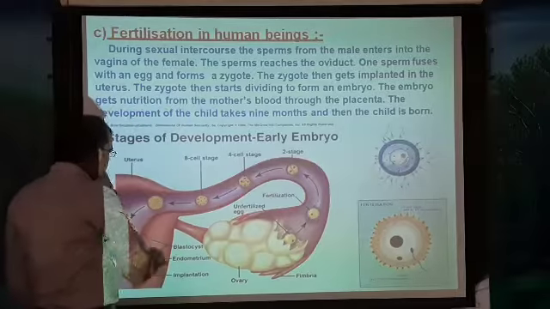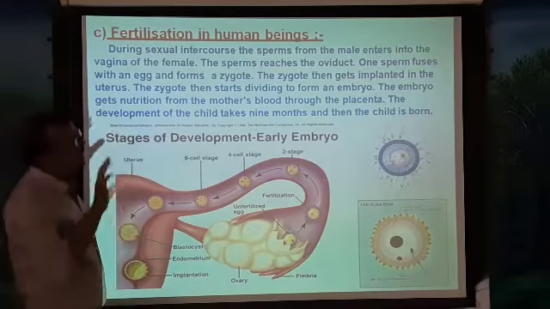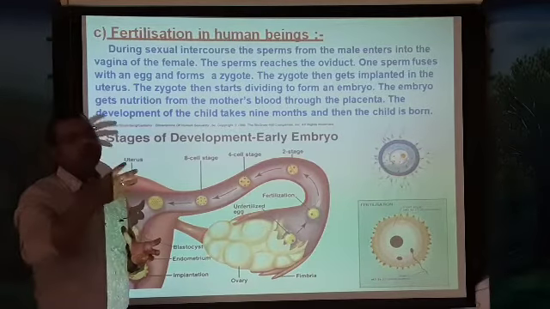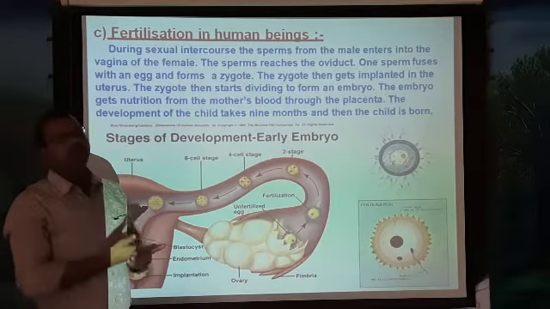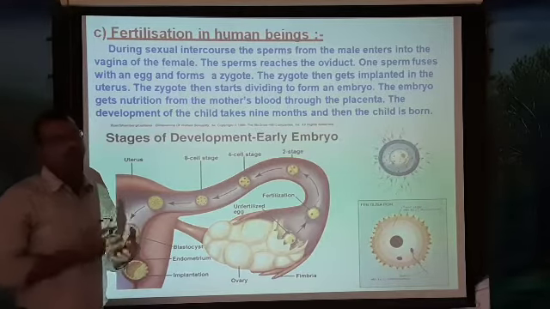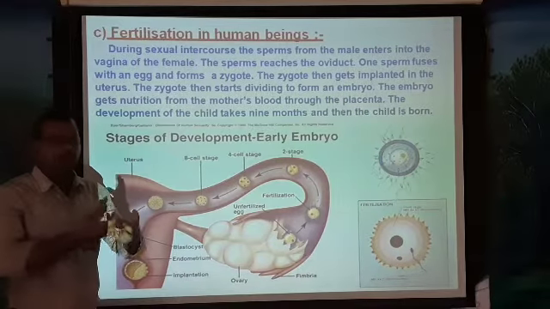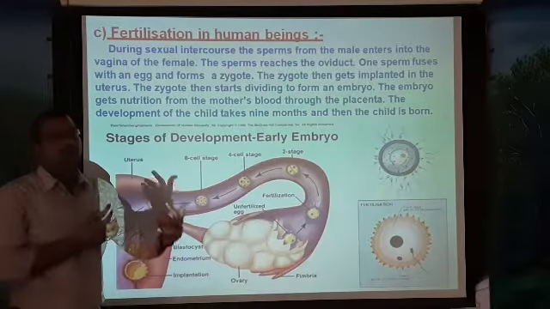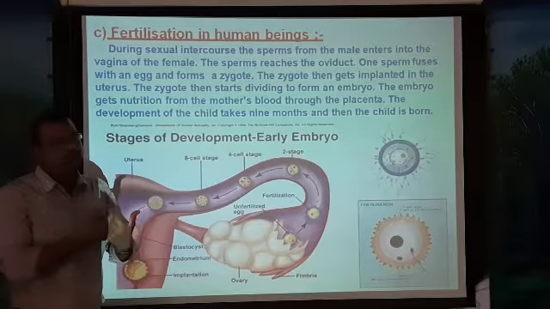So this is the oviduct. In the oviduct, the sperm reaches, and every month the female releases an egg. So this sperm is going to encounter the egg of the female reproductive system. Once the male gamete called sperm meets the female gamete called ovum, that leads to fertilization.